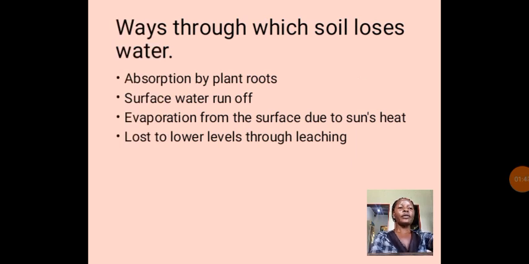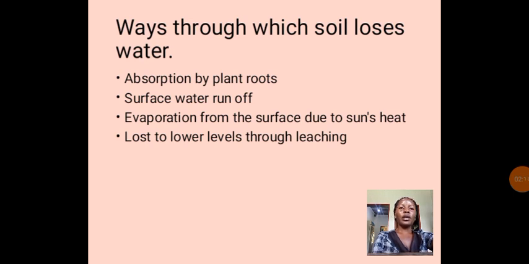Then we have ways through which soil loses water, because it can gain water and it can also lose it. One is what we call absorption by plant roots. During the growth of these plants, it is the roots that absorb the water from the soil, and then it is taken to the whole part of the plant.